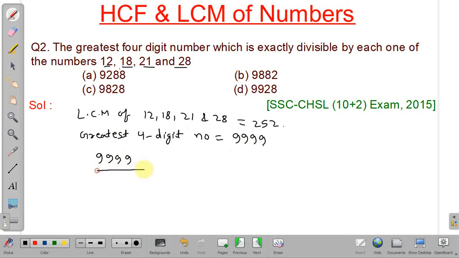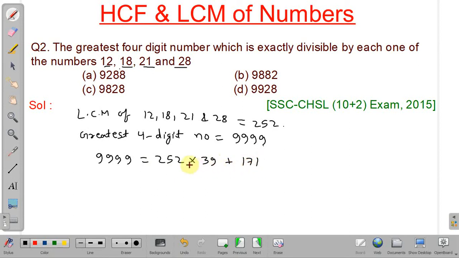So when we divide 9999 by 252, or we can write 9999 is equal to 252 times 39 plus remainder. 252 is our divisor, the quotient will be 39, and the remainder will be 171.